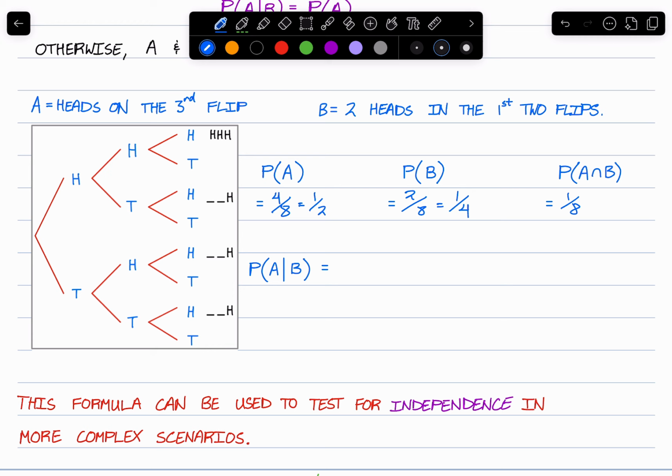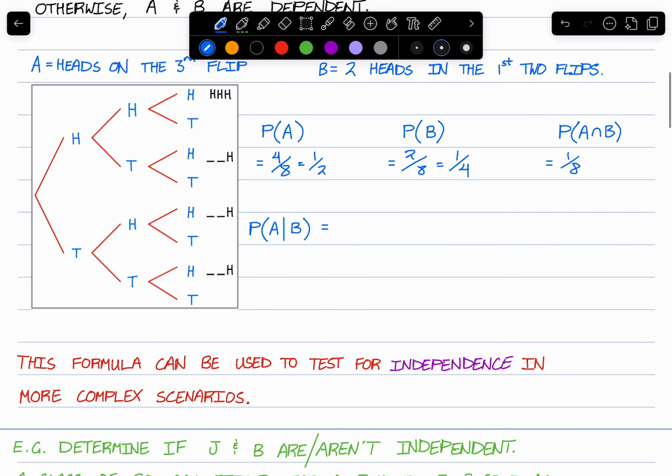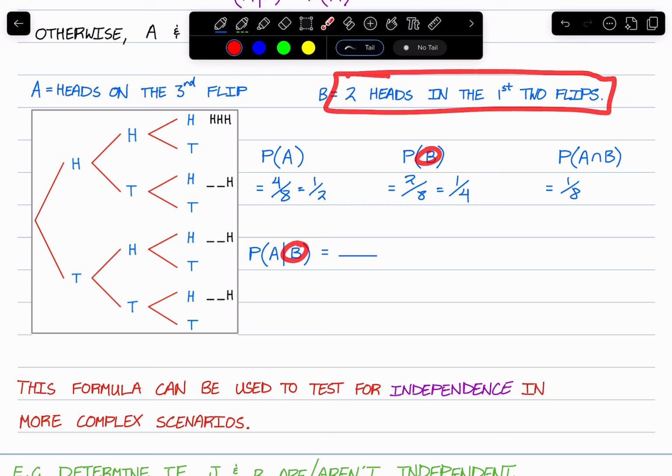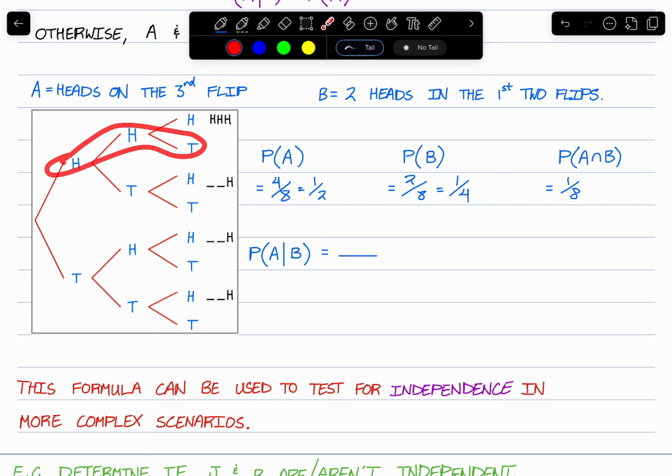Now let's take a look at the formula. We've used this before. The probability of A given B, remember we need to figure out the probability of B in the denominator. Well, we can see that there are 2 things in our denominator, because remember, B is the condition. Which things give us 2 heads? Well, these 2, 1 and 2. So our denominator is 2 things.